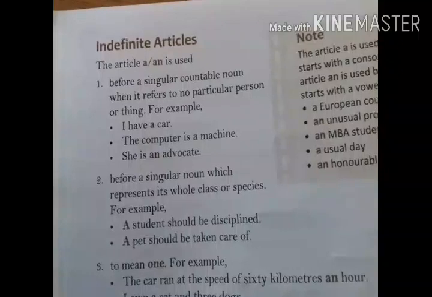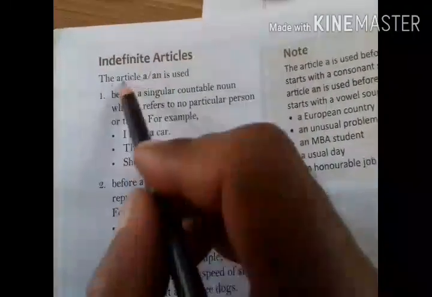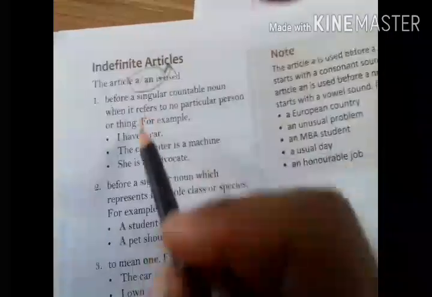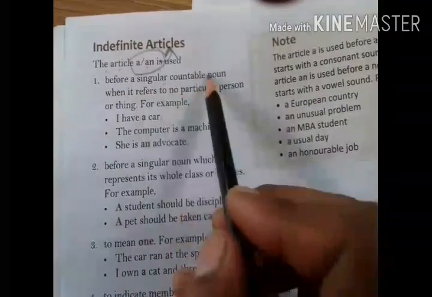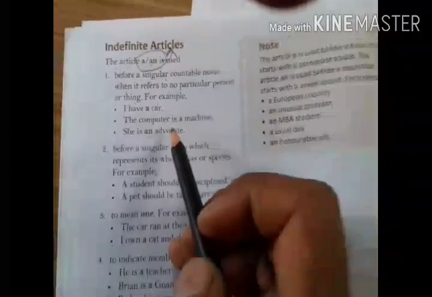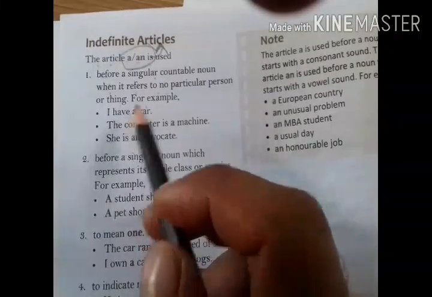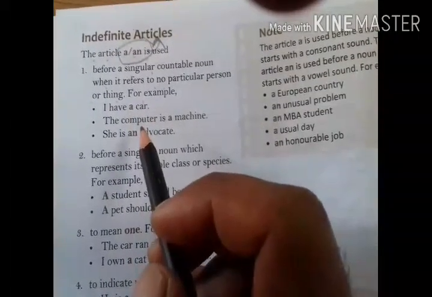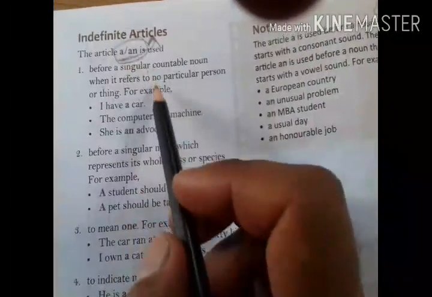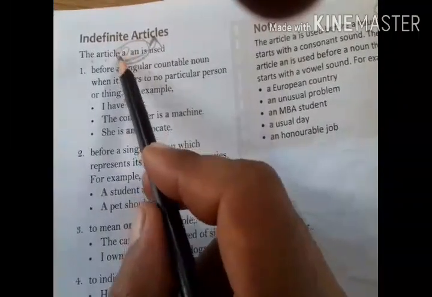Now let us understand indefinite articles. The article a or an is used before a singular countable noun when it refers to no particular person or thing. That means if you are speaking about any noun, not a particular noun, and if those nouns are countable and singular, we can use either a or an.